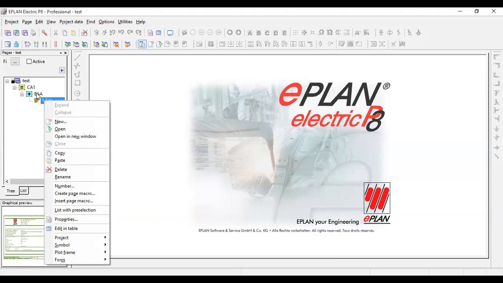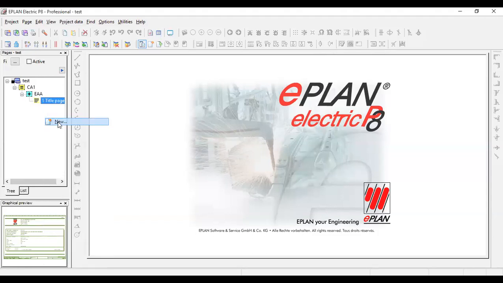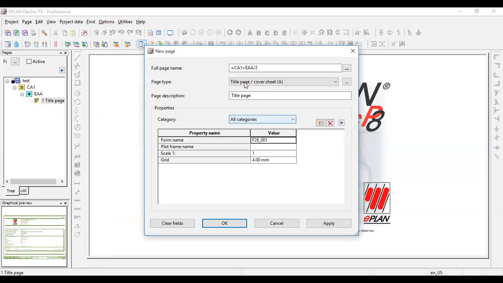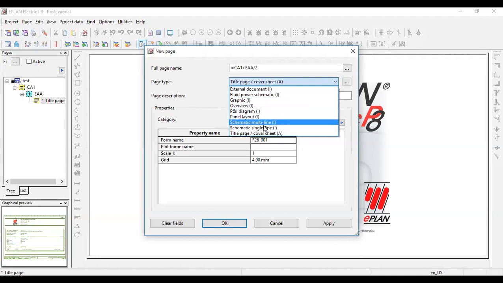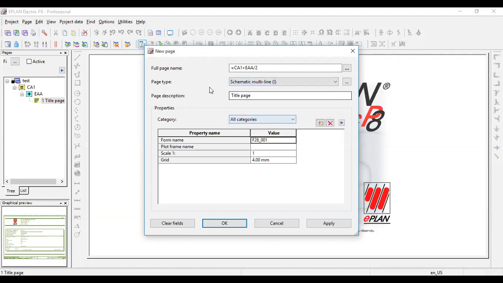You need to go to any mounting location and type new, and you will get the page type and other options for what we need to create here. If you see the full page name, the higher-level assignment and mounting location are already predefined. If we try to change that, it will create another higher-level location, or another tree, but we want the same tree, and we will create a multi-line diagram.